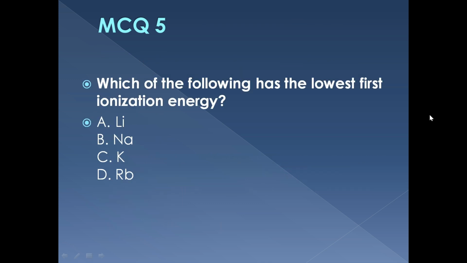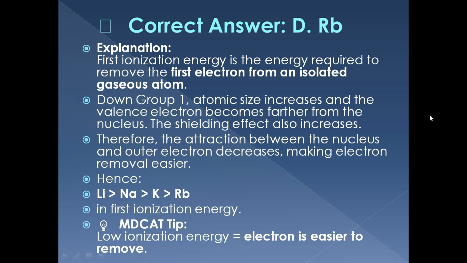MCQ 5. Which element has the lowest first ionization energy? Lithium, sodium, potassium, or rubidium? The correct answer is rubidium. Down group 1, atomic size and shielding increase, so the outer electron is easier to remove and ionization energy decreases.